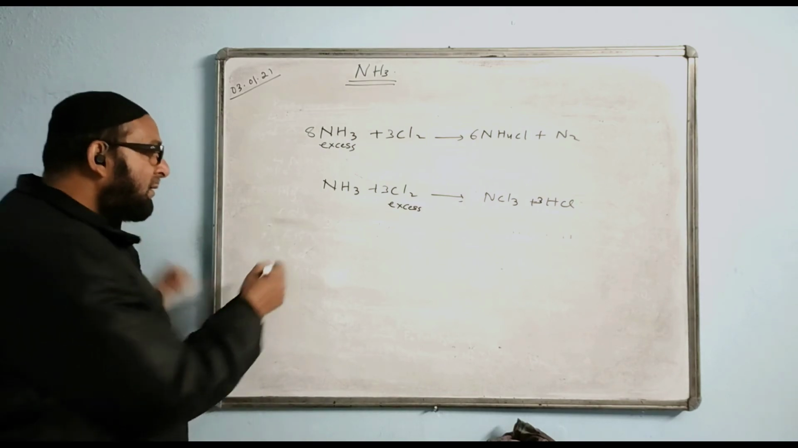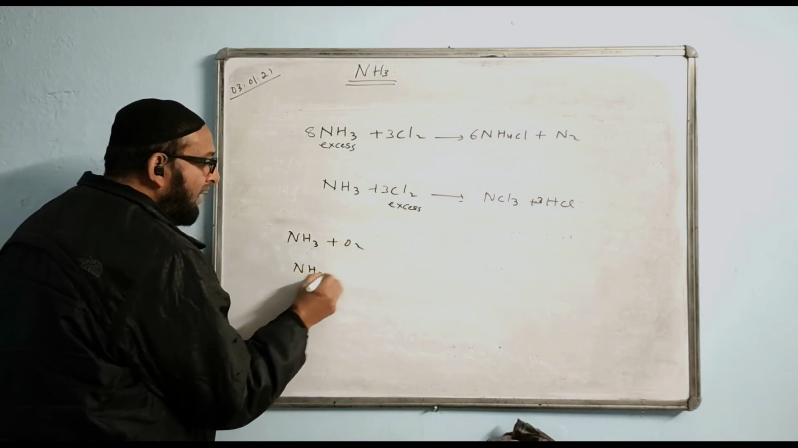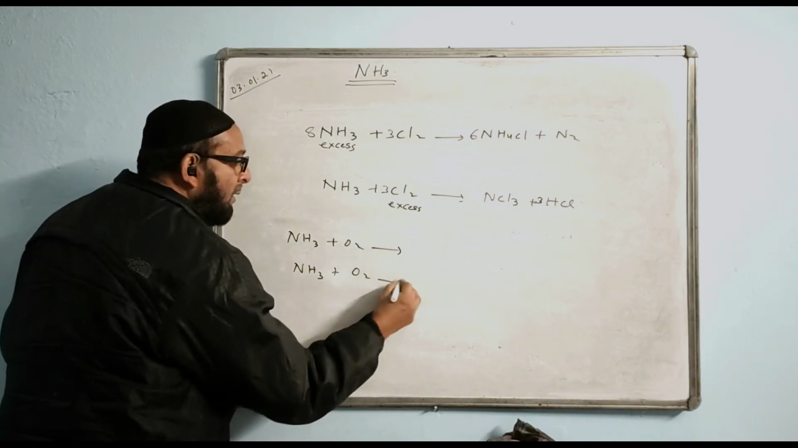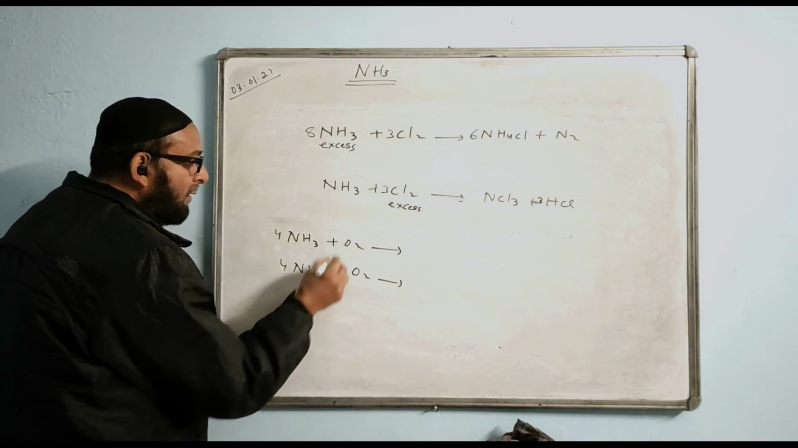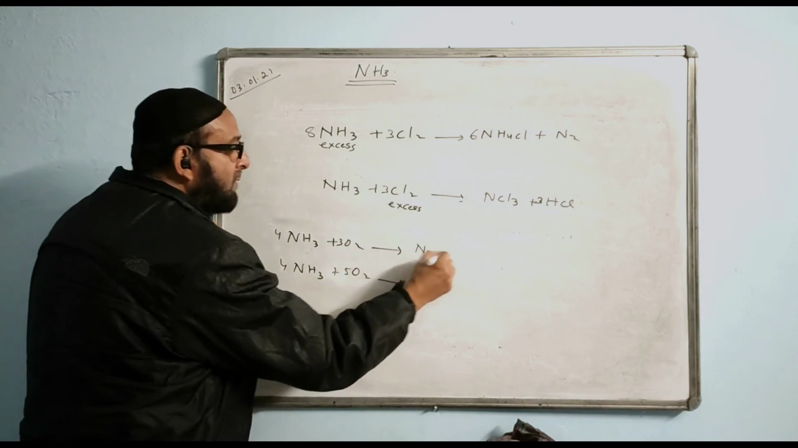I have written just some time back NH3 plus O2. Again I have written NH3 plus, at home also you need to practice like this. 3 is common, here you put 3, here you put 5. What is the answer here? I told you the answer in this case is N2 plus H2O.